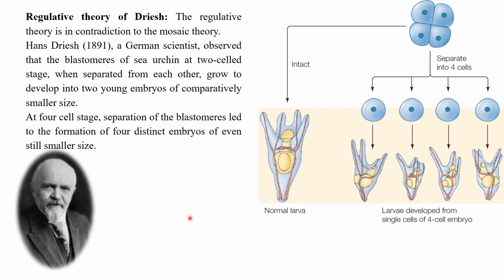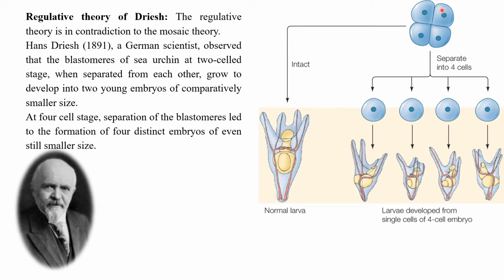At 4-cell stage, he continued the experiment. At 4-cell stage, the separation of blastomeres led to the formation of 4 distinct embryos, you can see here, but even smaller in size.